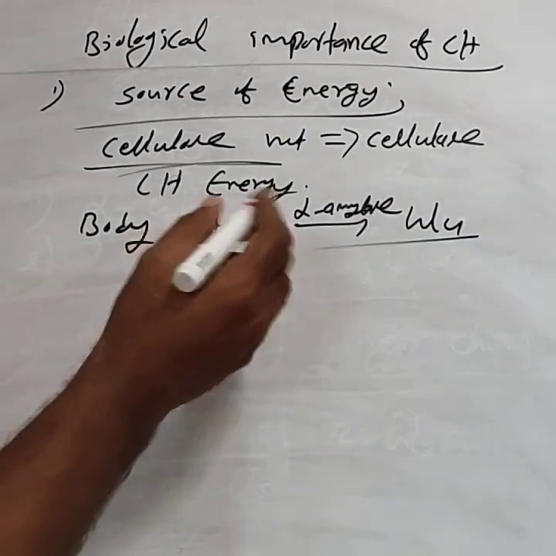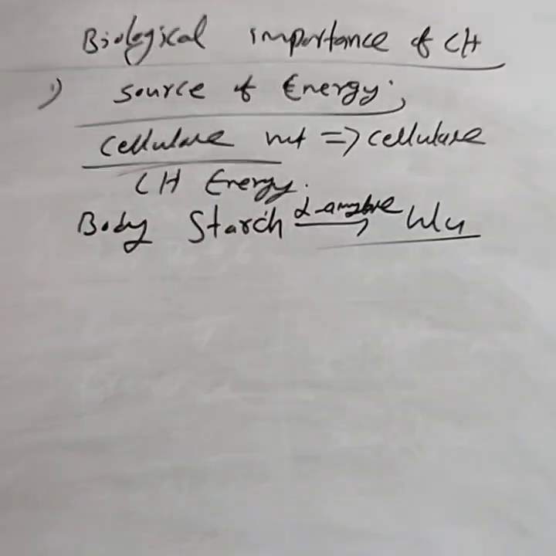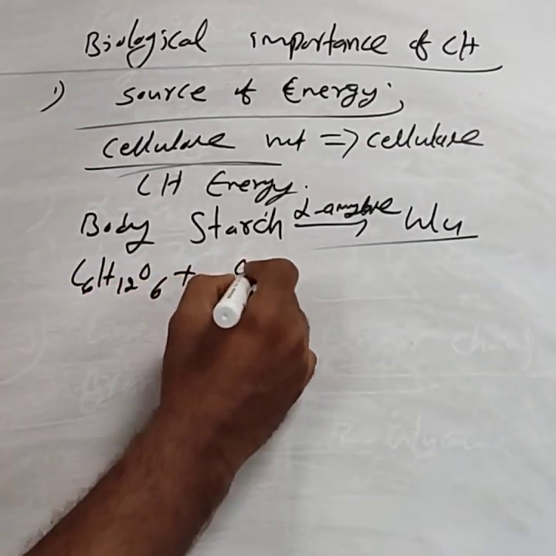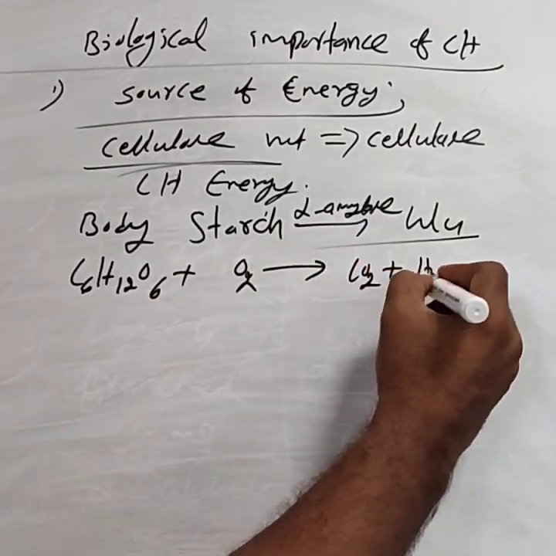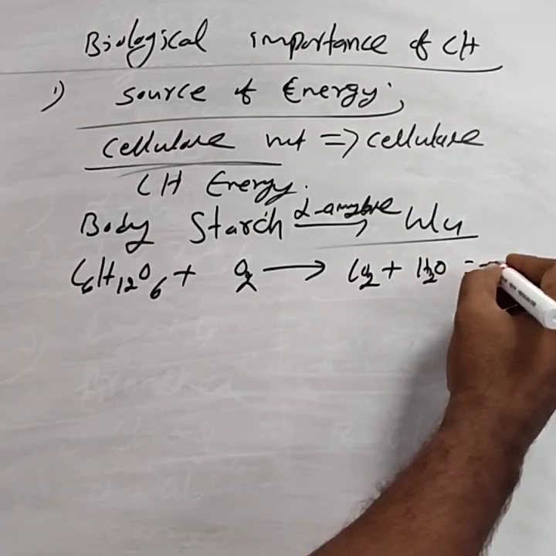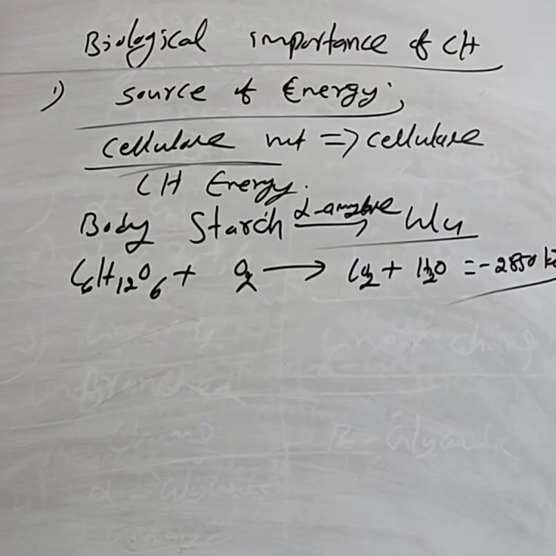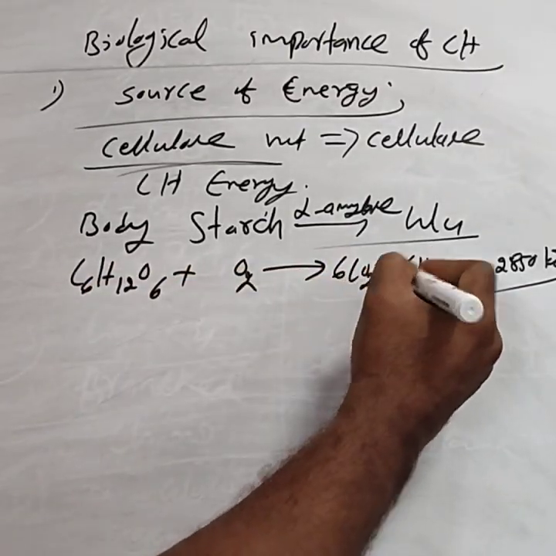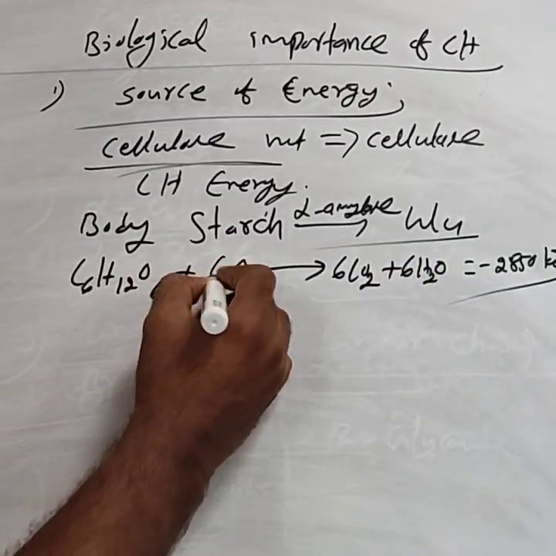The glucose formed, C6H12O6, on slow oxidation forms carbon dioxide and water, releasing nearly 2850 kilojoules of energy. To balance this reaction: 6CO2, then 6H2O, then 12 plus 6, 18, so 6O2.